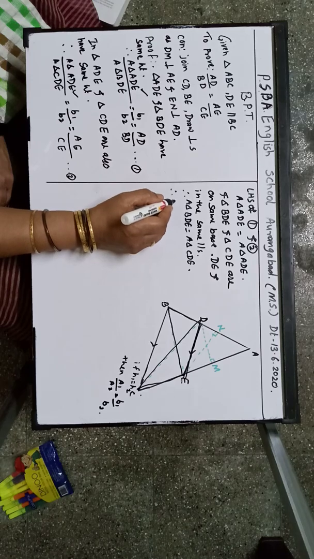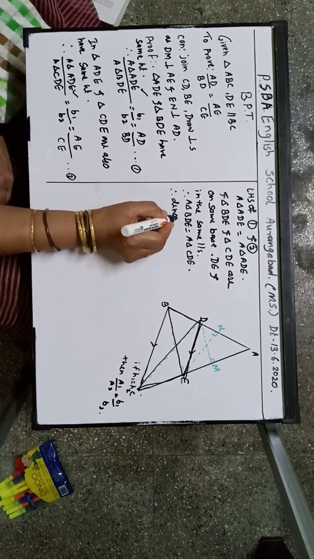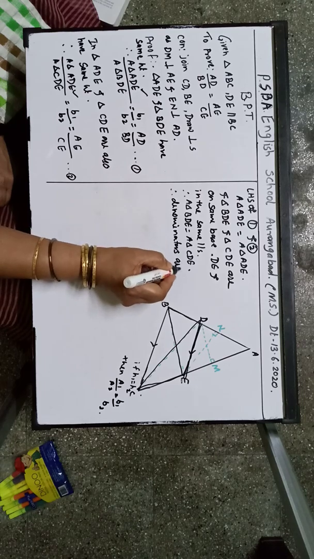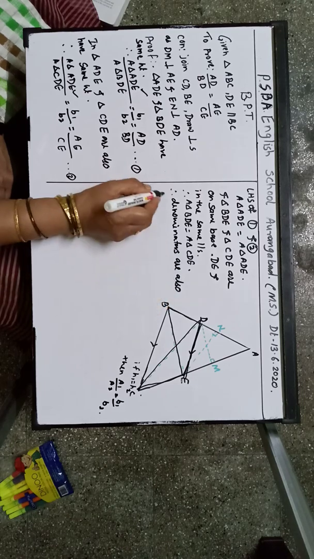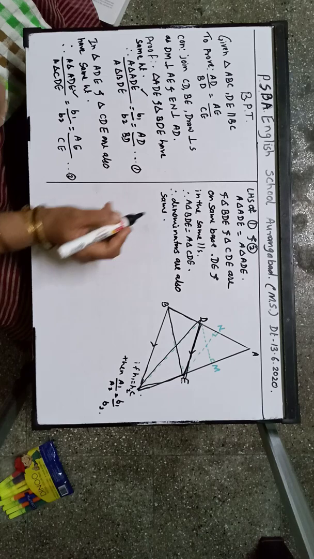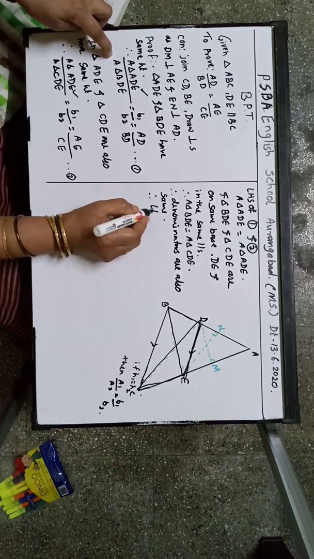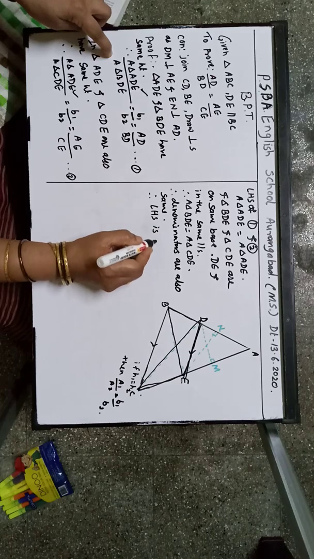Therefore the denominators are also the same. So the numerators are the same and the denominators are the same. Therefore the LHS is the same.